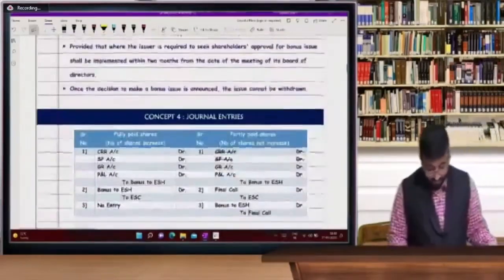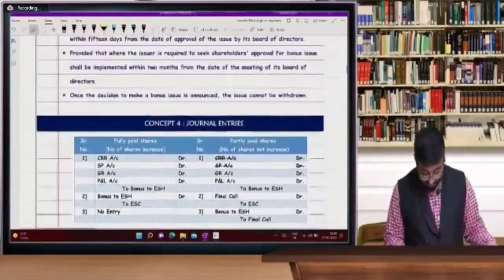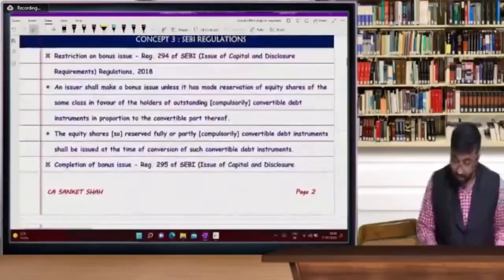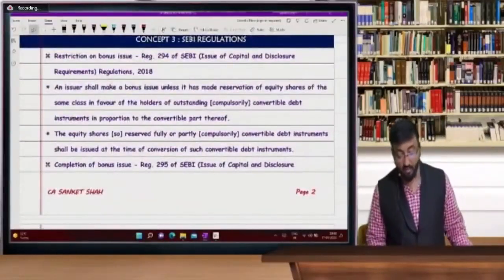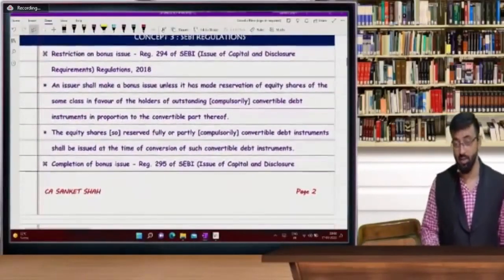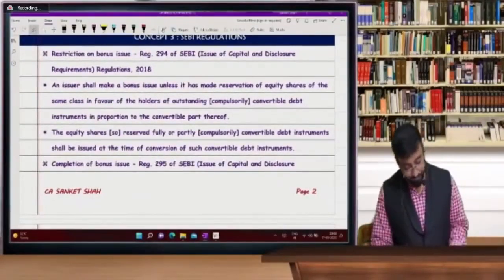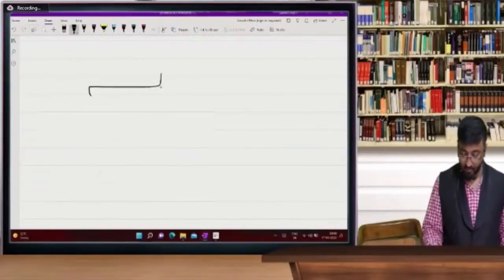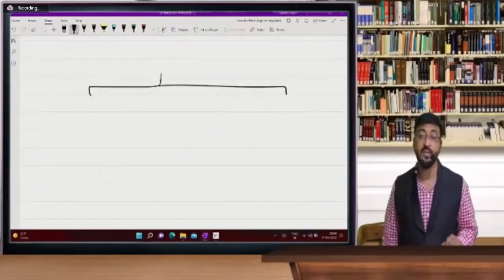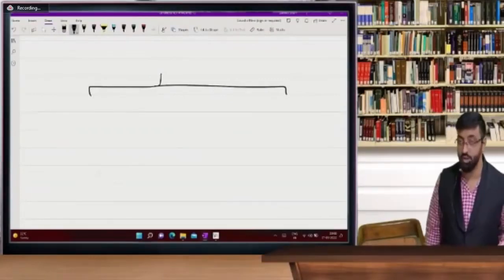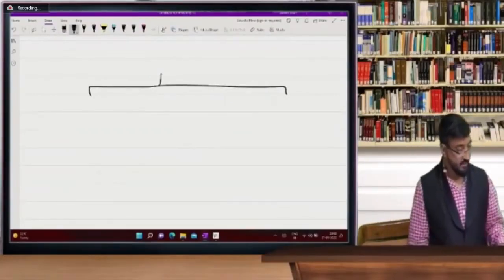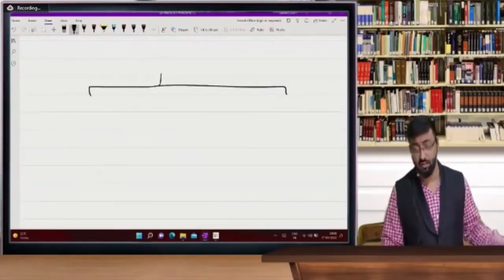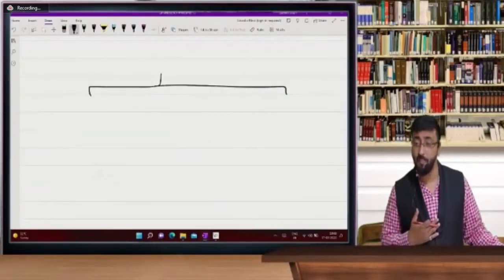See, in the SEBI guideline there is one more reservation. Now, what is reservation? Understand it. SEBI is applicable for listed companies. So what is the reservation in case of bonus shares? Now, this is something new. On this you won't get any question, but still it is my duty to update your knowledge.